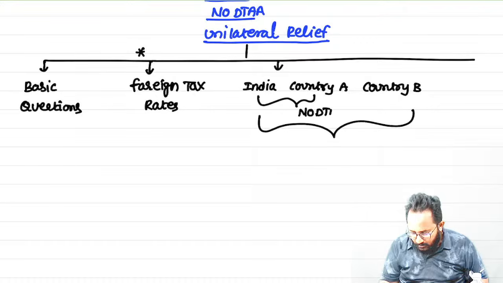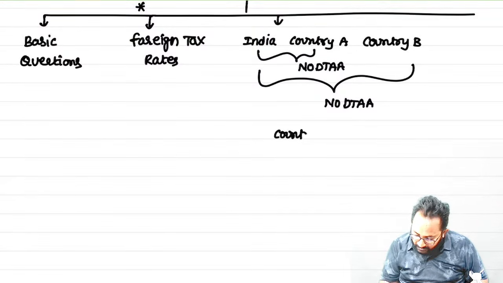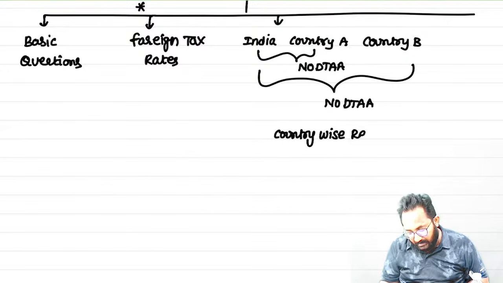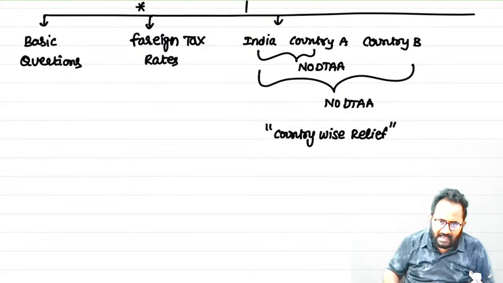Now tell me how we are going to calculate the relief. Remember, here aggregate relief or country-wise relief? Country-wise we have to calculate the relief, not in the aggregate way.